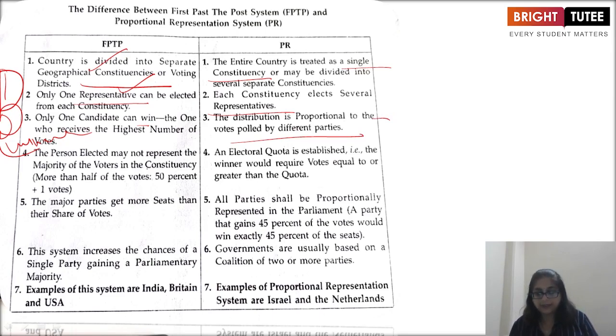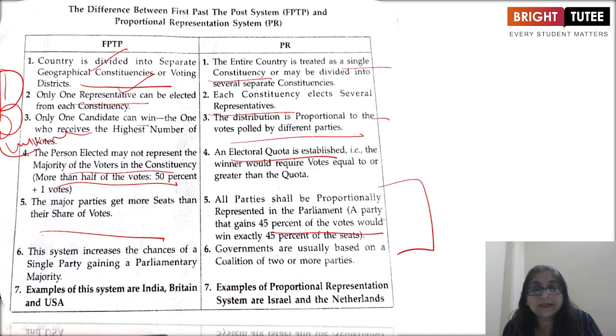In FPTP, the person elected may not be representing the majority of the voters in the constituency, that is more than half, 50%. In PR, there is an electoral quota. In FPTP, the major parties win more seats than their share of votes, whereas in PR all parties are proportionally represented in the parliament. A party that gains 45% of the votes would win exactly 45% of the seats. And the FPTP system increases the chances of a single party gaining a parliamentary majority.